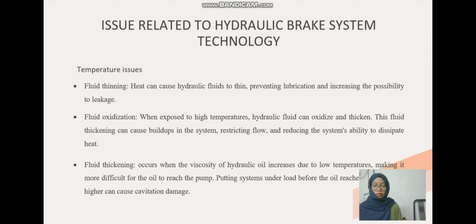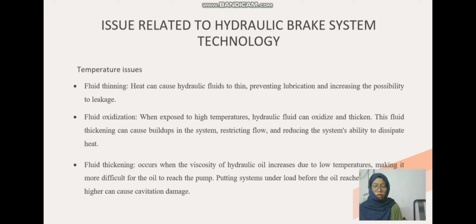Fluid thinning is when heat can cause hydraulic fluids to become thin, preventing lubrication and increasing the possibility of leakage. Fluid oxidization: when exposed to high temperature, the hydraulic fluid can oxidize and thicken. This fluid thickening can cause build-up in the system, restrict flow, and reduce the system's ability to dissipate heat.